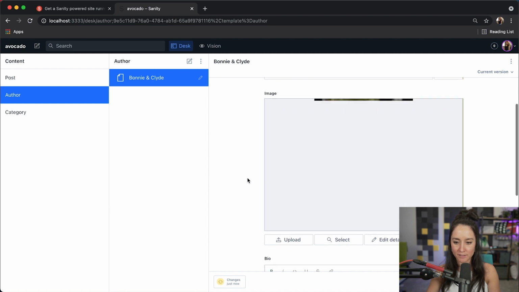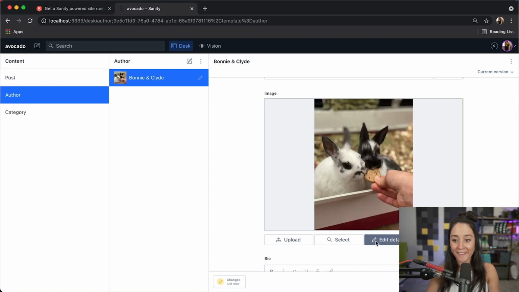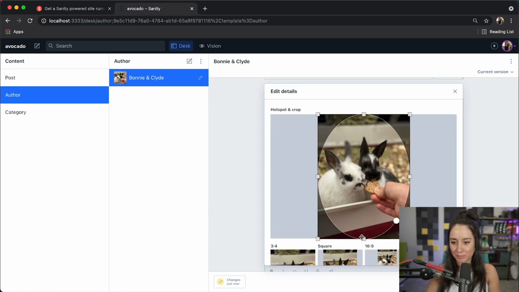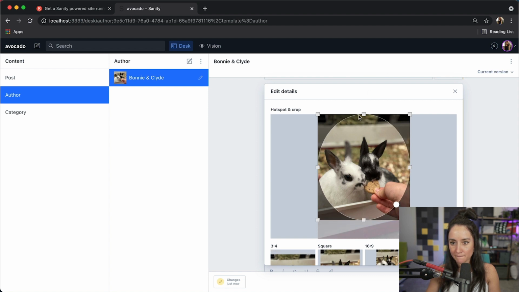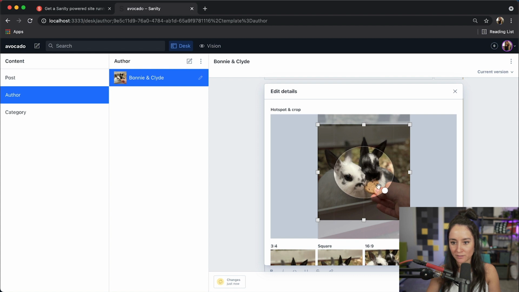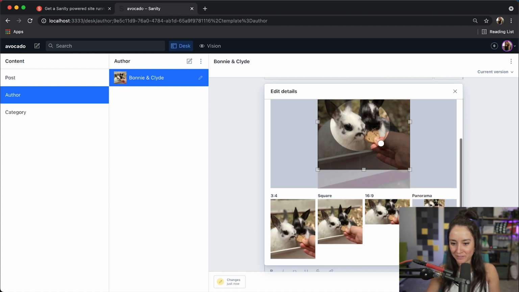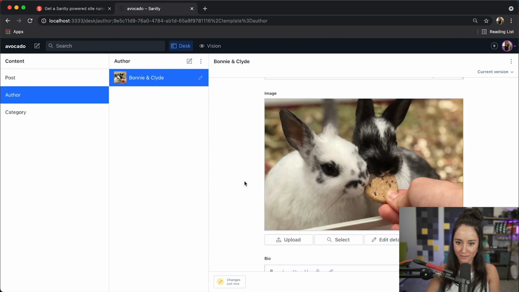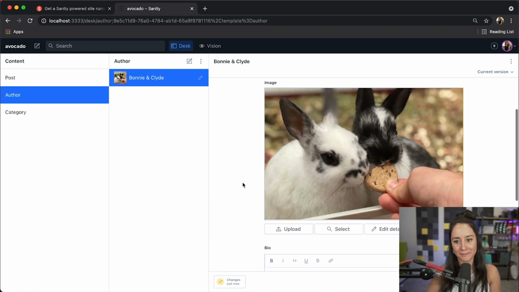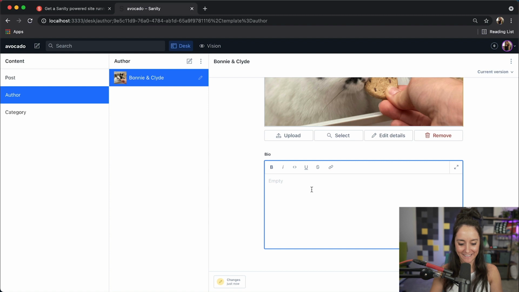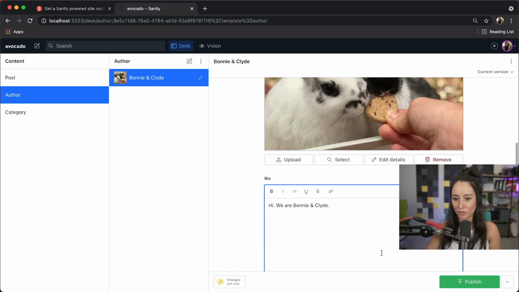They are my bunnies. And I definitely want to do a hotspot on them because I don't want anything else except their cute faces to be in. And it looks good across the board. Awesome. Exit out of that. Oh, they're so cute. And then, hi, we are Bonnie and Clyde. So I'm going to publish that.